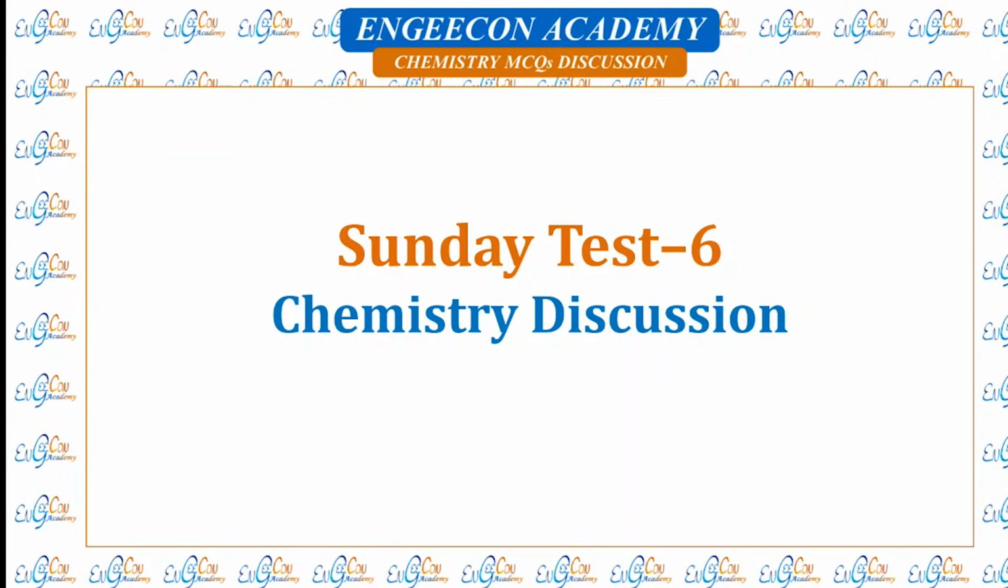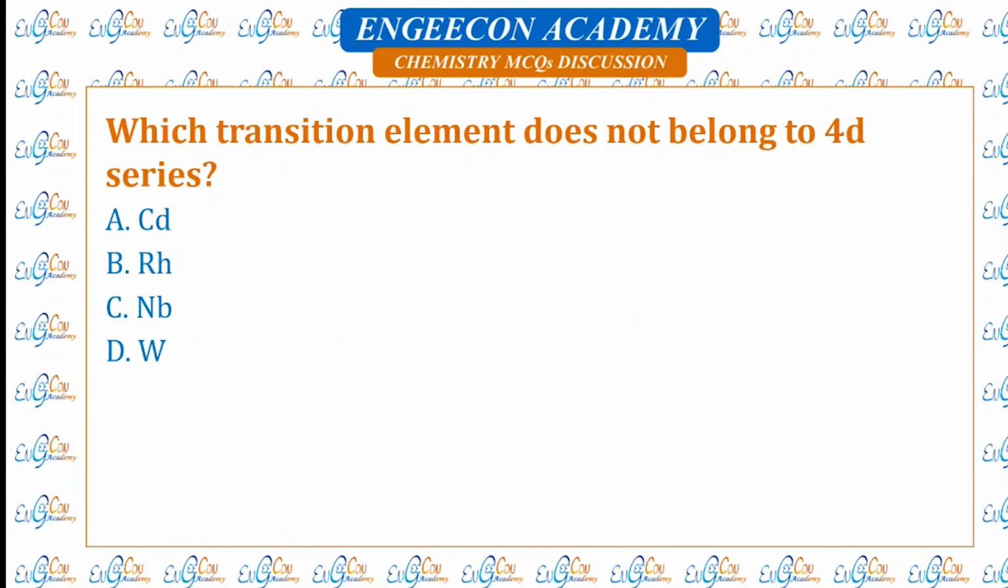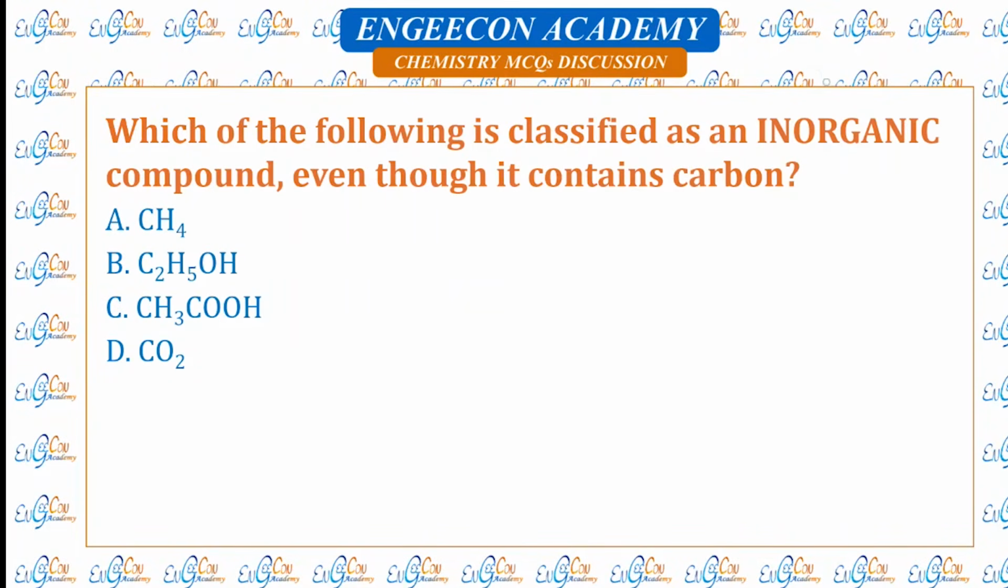In this lecture, we are going to discuss the Sunday test number 6. So the first MCQ says, which transition element does not belong to 4D series? So the correct answer is tungsten, because tungsten belongs to chromium family, and in chromium family, chromium belongs to 3D series, molybdenum belongs to 4D series, and tungsten belongs to 5D series, not 4D series.